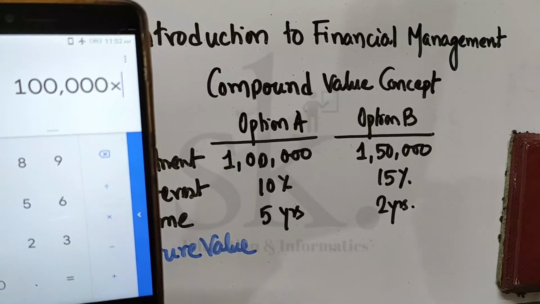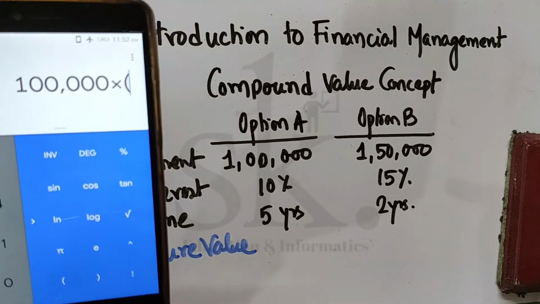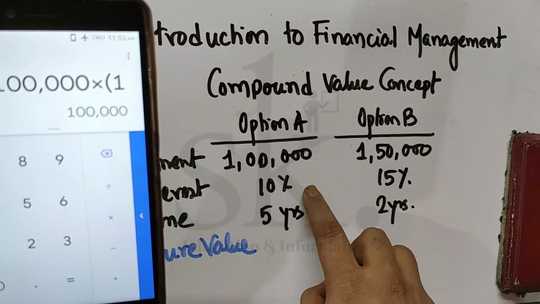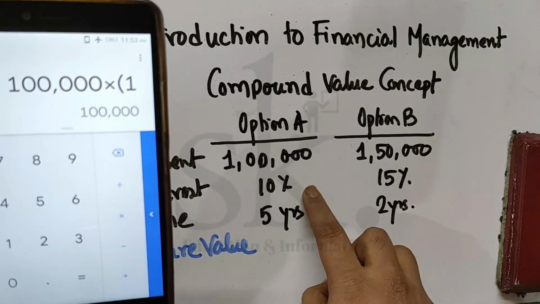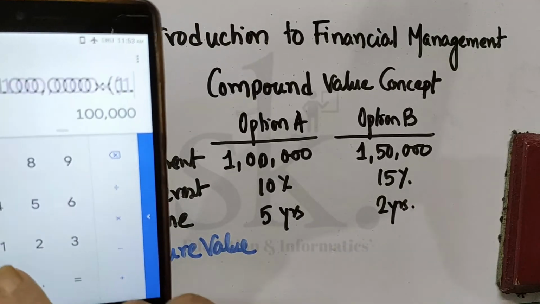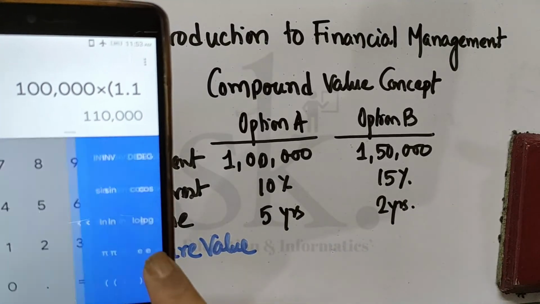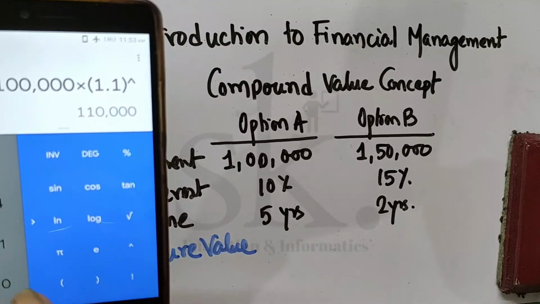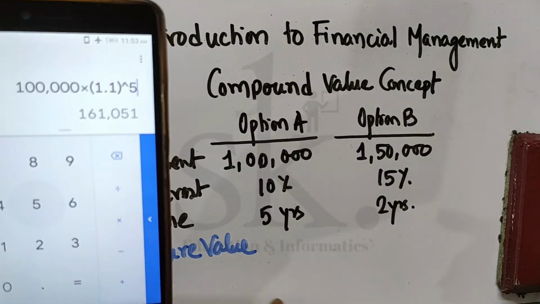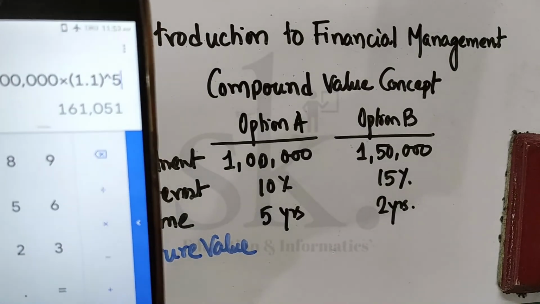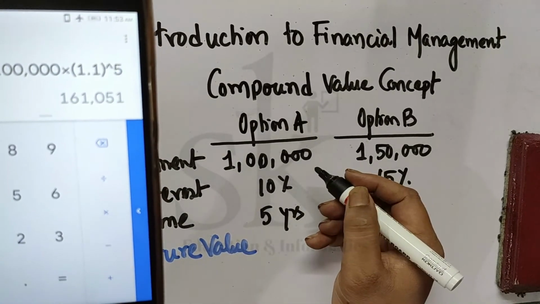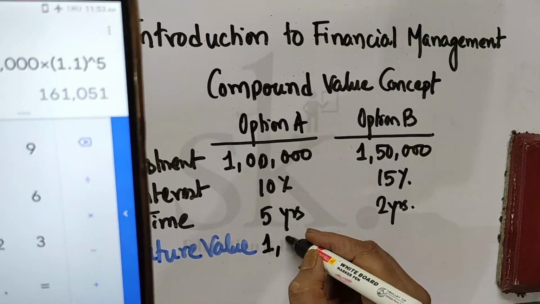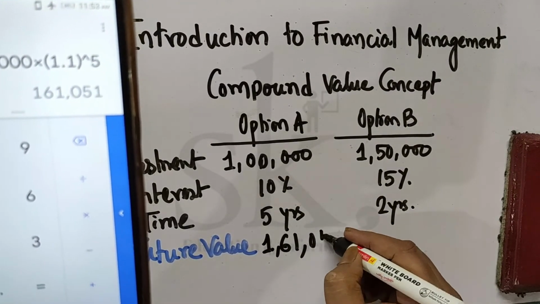So into, I put the first bracket, 1, this is 10% meaning 0.10, so 1.1, again to the power of how much? 5 years. So I put it as 5 years. So it's giving me that after 5 years, 1 lakh at 10% compounding will give me 1,61,051.